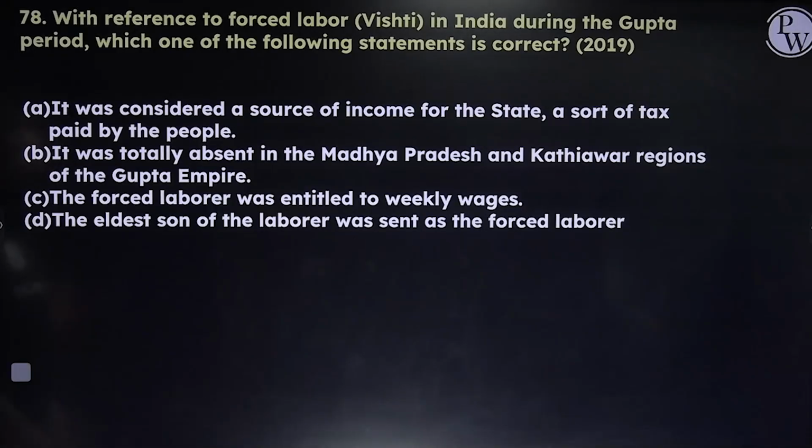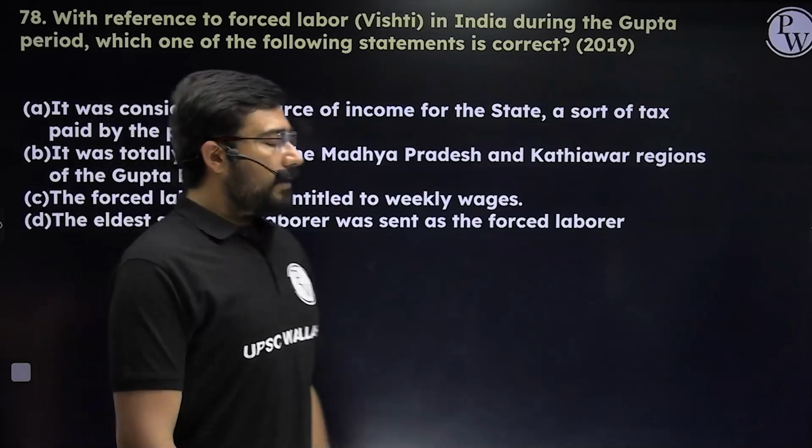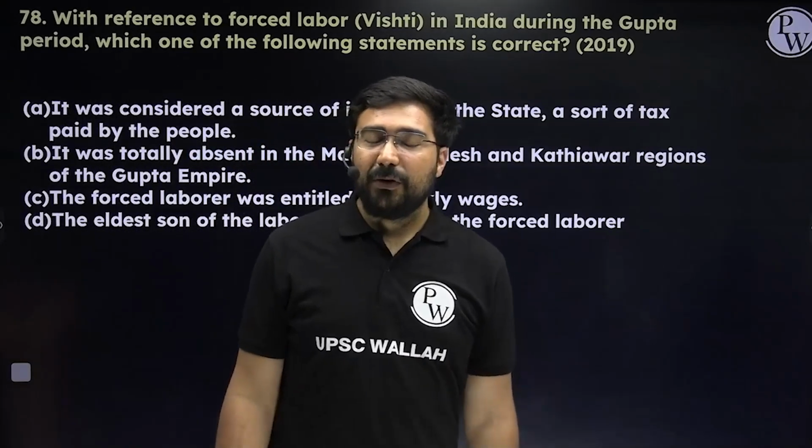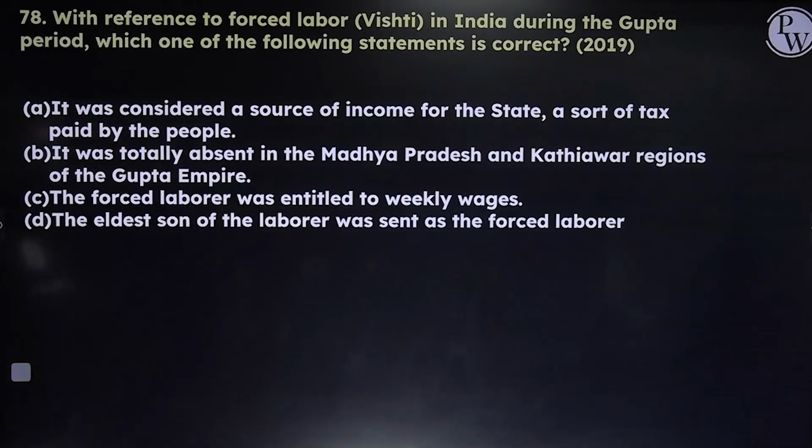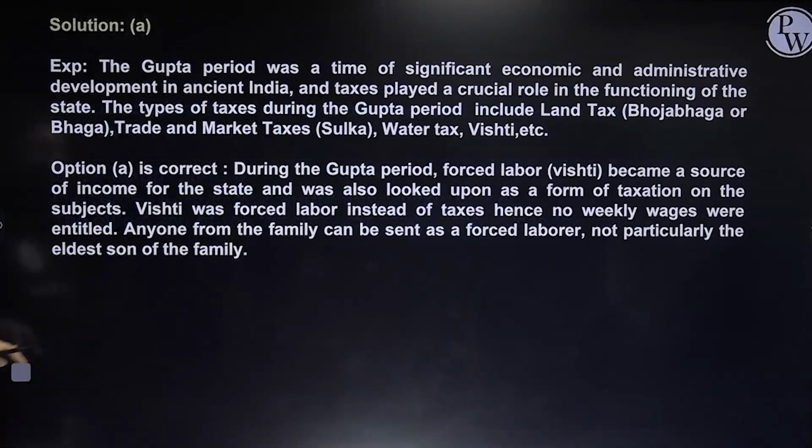No, it was very highly mentioned. It means it was very highly spread in this region. Okay. Third, the forced laborer was entitled to weekly wages. As I've told you, it's a forced laborer. They were not paid at all, right? So that was a kind of revenue for the income for the state. Third doesn't make any sense. The eldest son of the laborer was sent as a forced laborer. No, nothing like that.